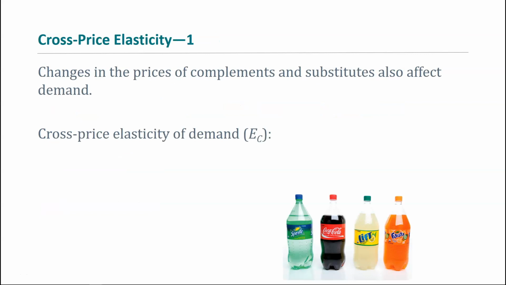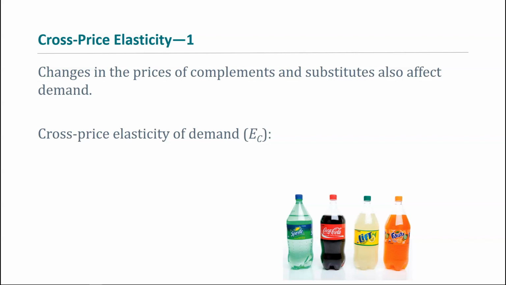Now, one more type of demand elasticity, cross-price elasticity. So remember, we're thinking about different things that cause your demand to change, and then elasticity gives us a look at how much demand changes, right? So we know that price changes your quantity demanded, and we measured how much by looking at price elasticity of demand.